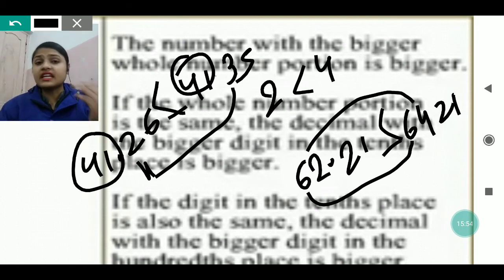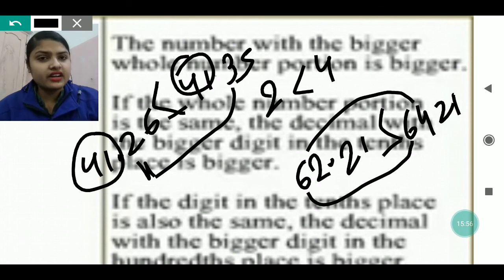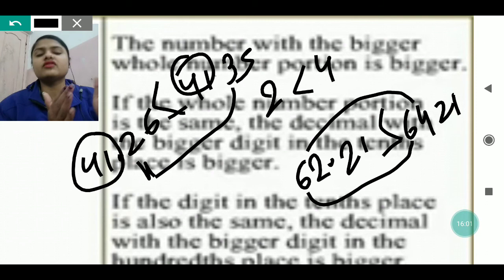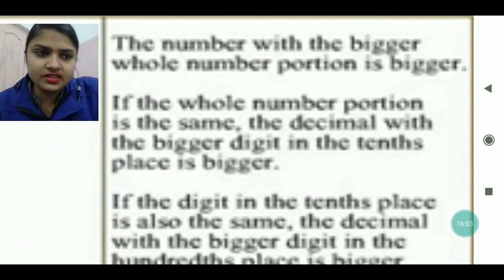In the same way, if the 10th place is similar, we will go to the 100th place. If the 100th place is similar, then we will go to the 1000th place. And like this only we do the comparison of our digits.